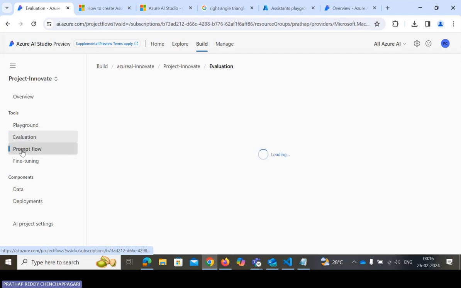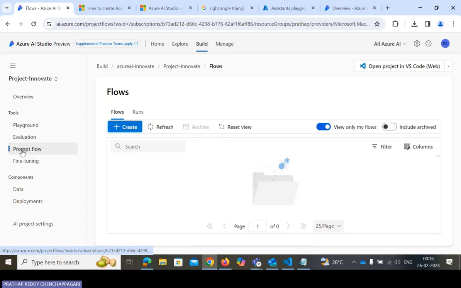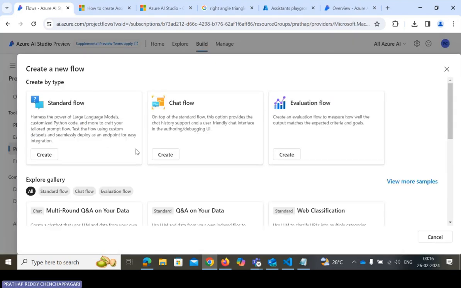Okay, and the prompt flow. The prompt flow is very important. Of course, this is the key feature that will be available in this Azure AI Studio. Just tap on the create button. While you do that, we have some inbuilt features like create standard flow, chat flow, and evaluation flow. You just tap on.